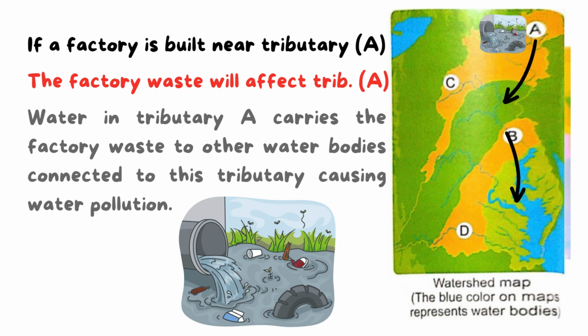So this will cause what? Water pollution. So here, as you see, what affects the upstream will affect the downstream. Yes? Okay.